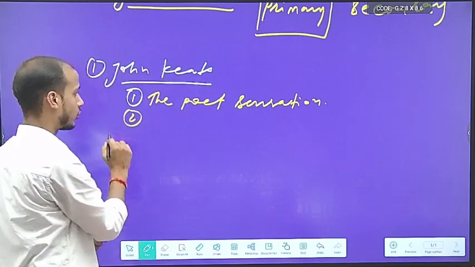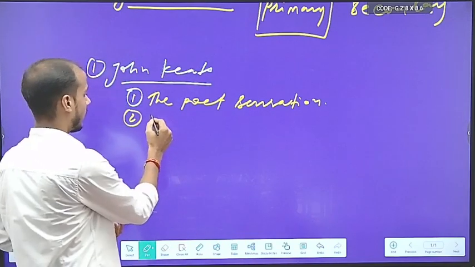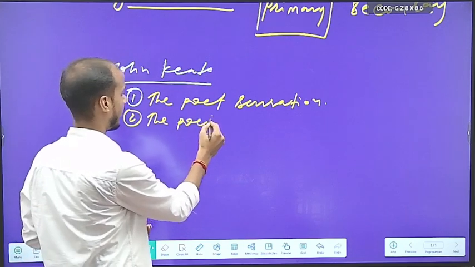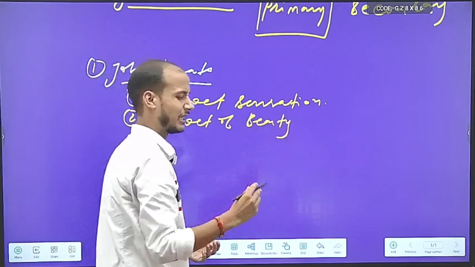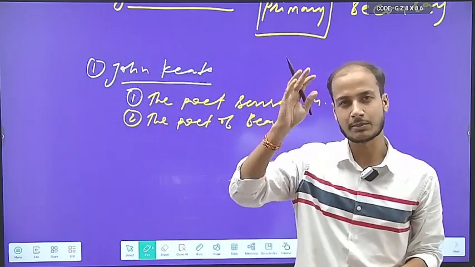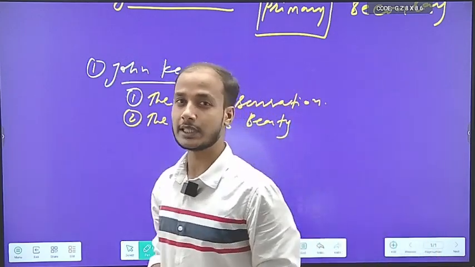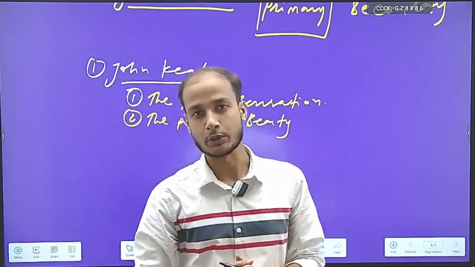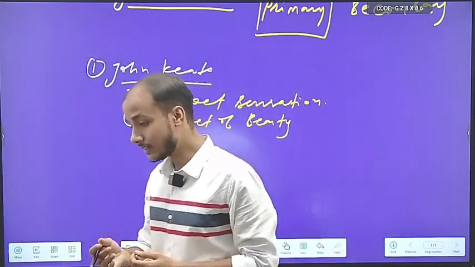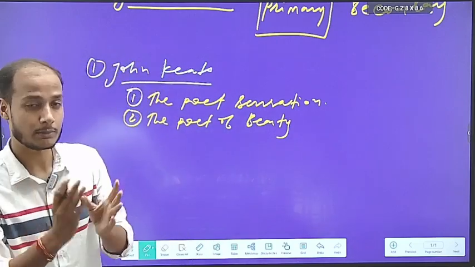The second point you should know about John Keats is that he is the poet of beauty. Very important. In many examinations, this question has been asked: who is called the poet of beauty? It is none other than John Keats. And for this, there is a very beautiful statement.